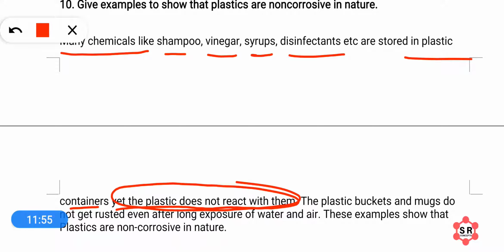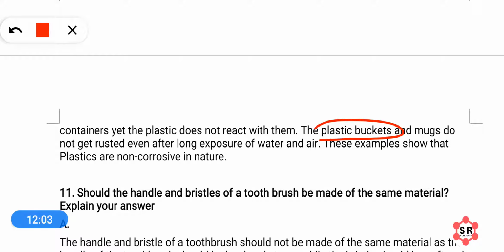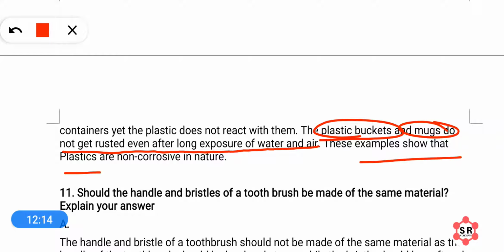This shows that plastic is non-reactive in nature. Another example, the plastic buckets we use, the mugs we use, they do not get rusted even after long exposure to water and air. So these examples show that plastics are non-corrosive or non-reactive in nature. Okay, so we use plastic buckets, right? Then they do not get corrosion.